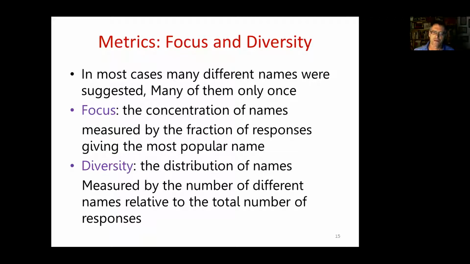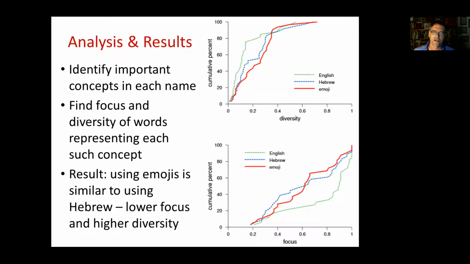And diversity measures the distribution of names. It's measured by the number of different names relative to the total number of responses we received. And in this specific research, we're not interested so much in the focus and diversity of the full names, but of the words which represent the different concepts. So here are the results of focus and diversity of words that represent the different concepts in